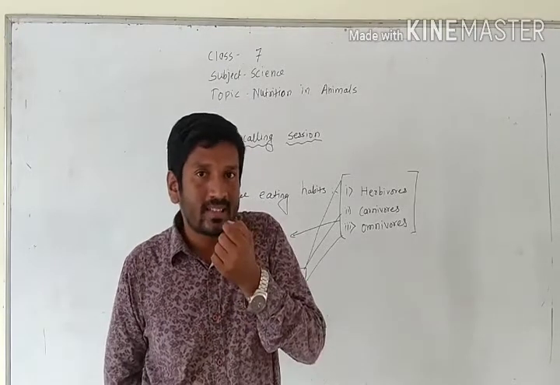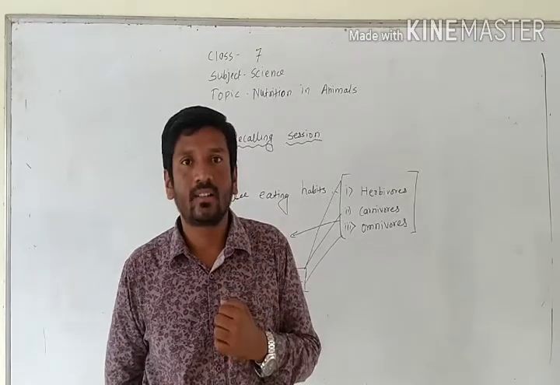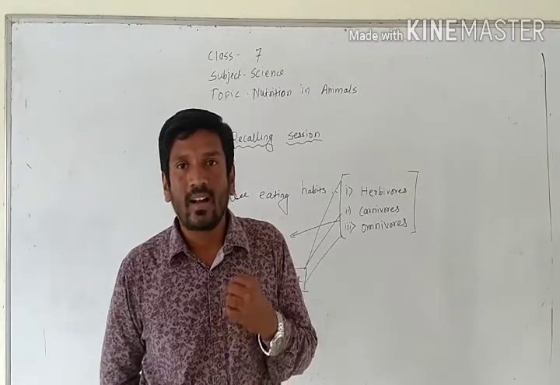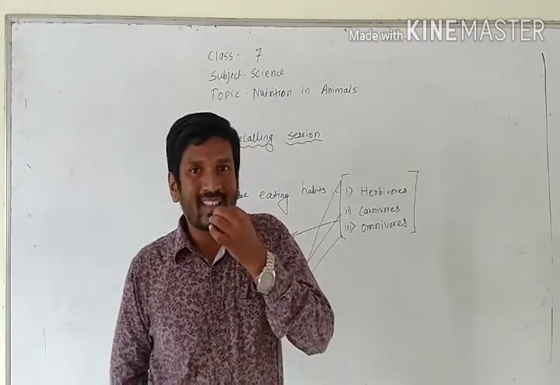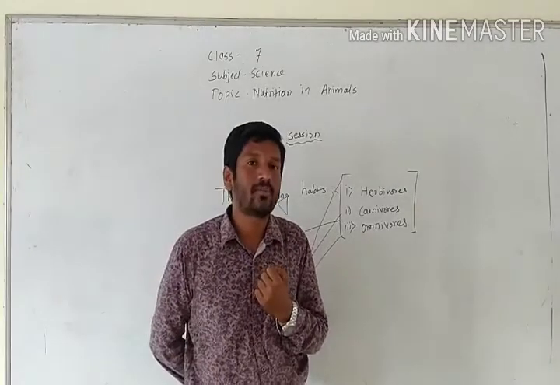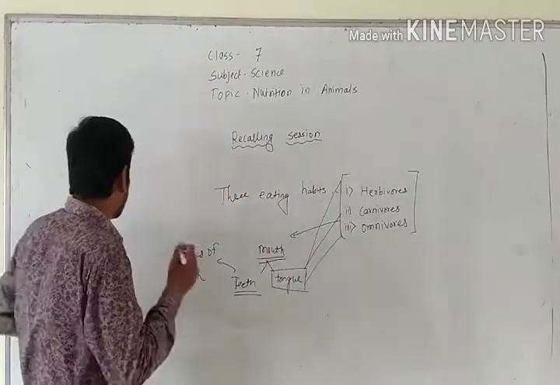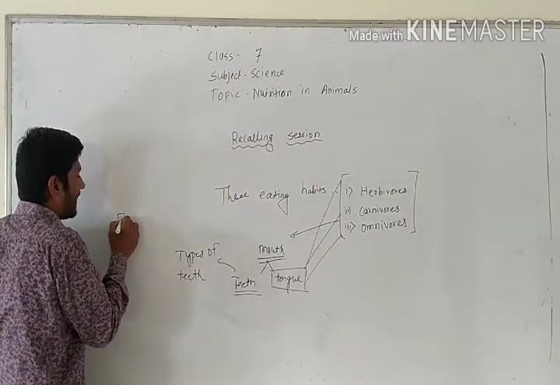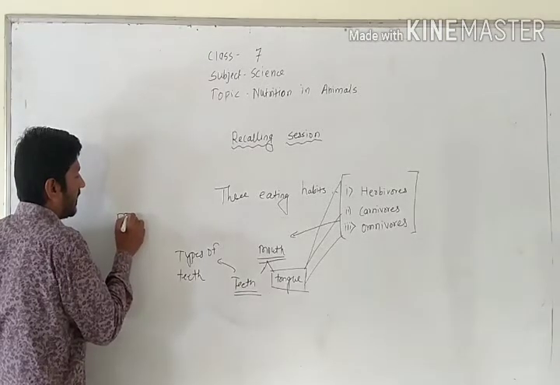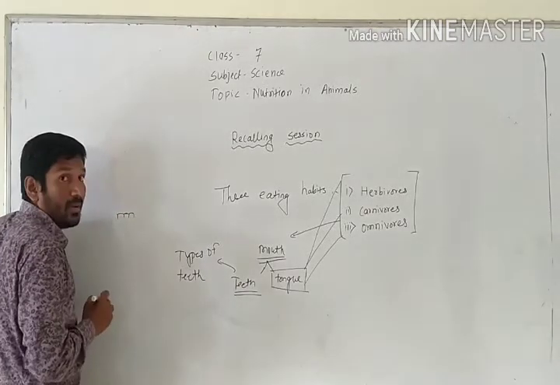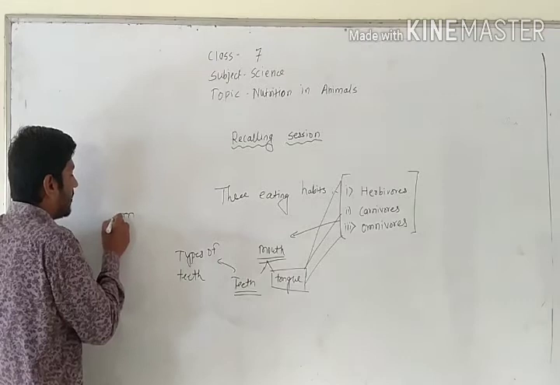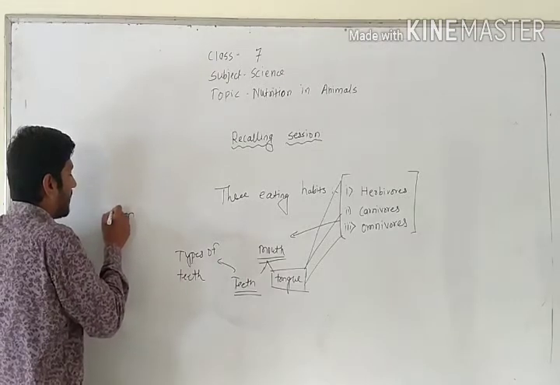Now just go beside those two teeth. Again we have a set of teeth. First we have the flat teeth, but the next teeth, if you find out, are in this shape.